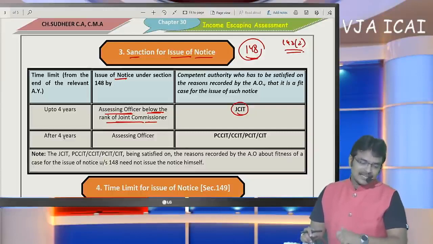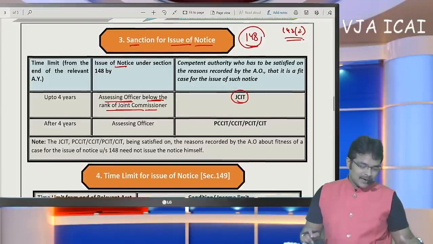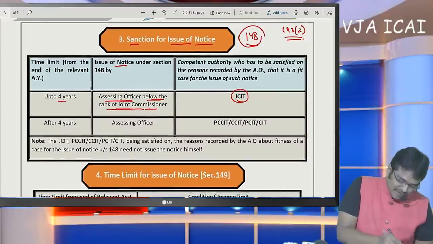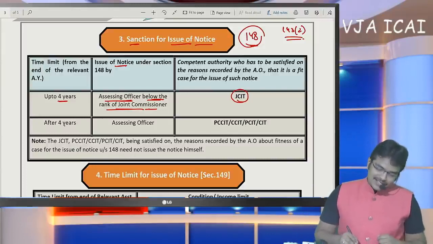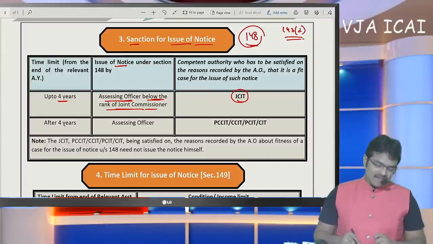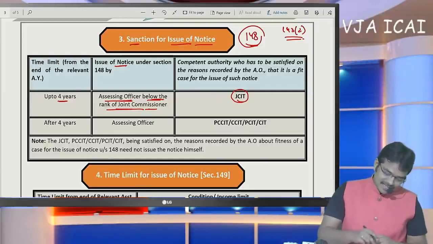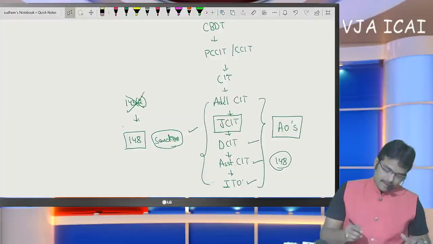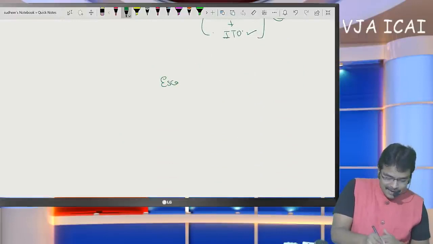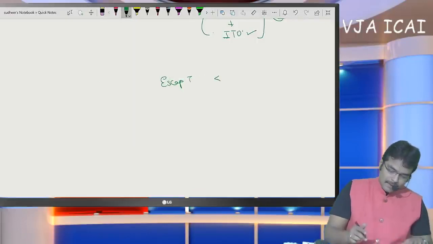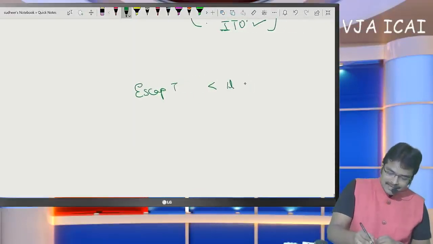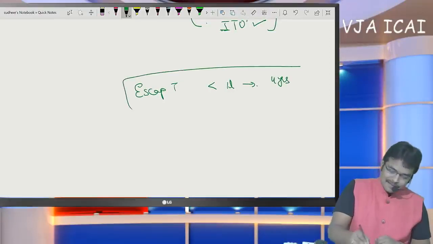Now, coming to income escaping assessment, the notice has to be issued within four assessment years when the escaped income does not exceed 1 lakh. When the escaped income is less than 1 lakh, then the notice must be issued within four assessment years.